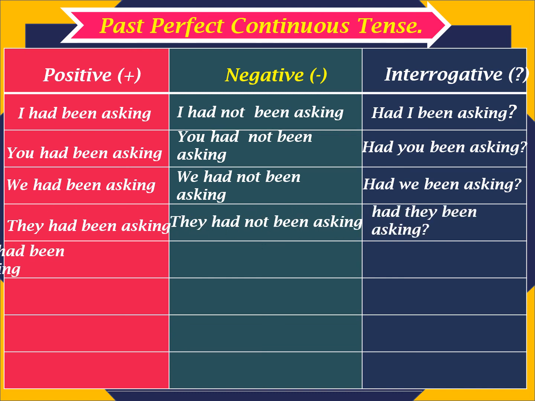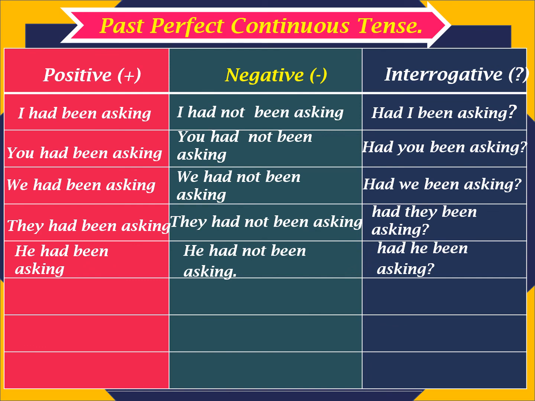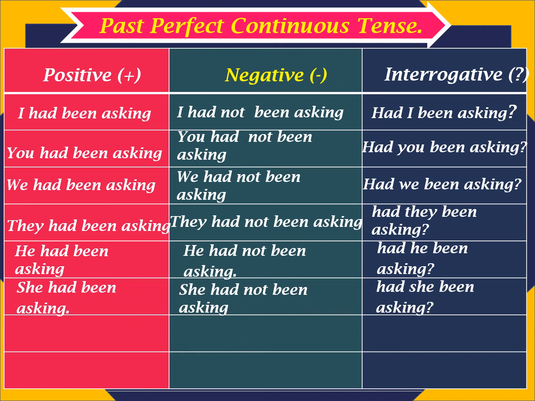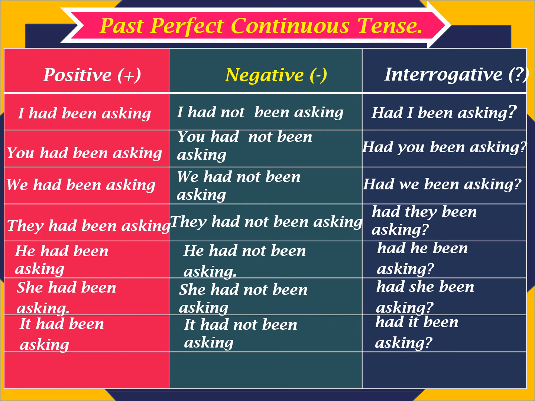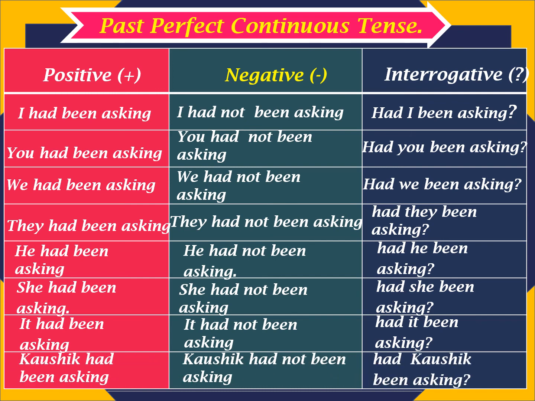Had they been asking? He had been asking. He had not been asking. Had he been asking? She had been asking. She had not been asking. Had she been asking? It had been asking. It had not been asking. Had it been asking? Kaushik had been asking. Kaushik had not been asking. Had Kaushik been asking?